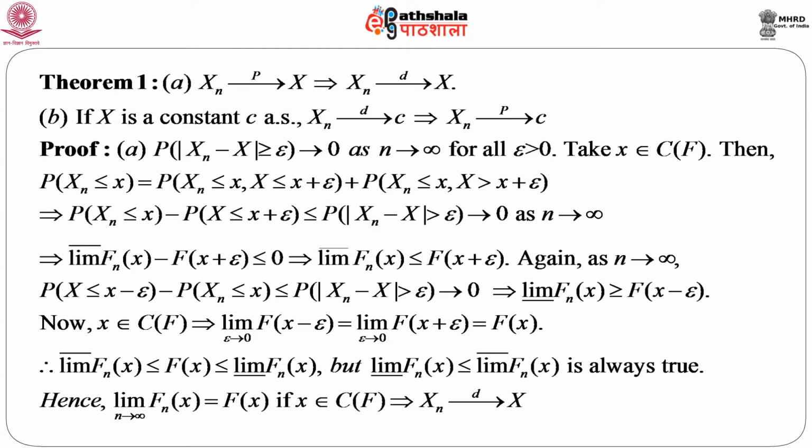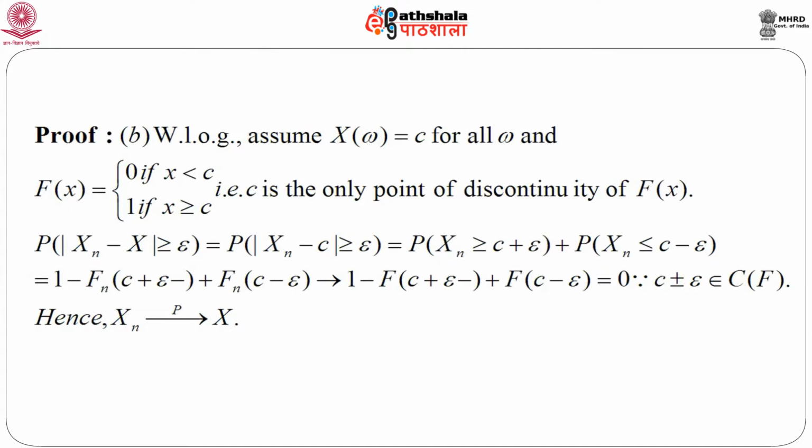Now, let us consider the proof of the B part, that means the other way around, or rather the reverse situation. We have mentioned that when capital X is a degenerate random variable, or a constant C almost surely, then convergence in distribution implies convergence in probability. Now, without loss of generality, let us assume that X(omega) equals C for all omega, because X is a degenerate random variable. So, probability X equals C equals 1.